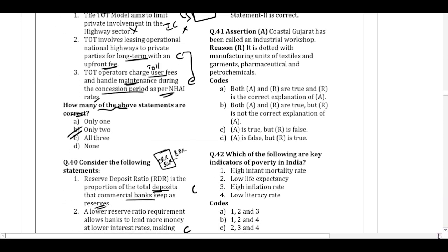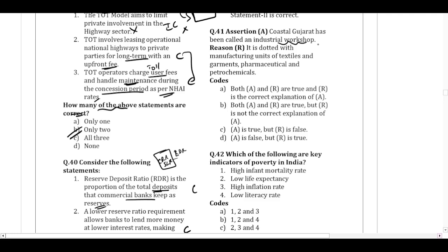Question 41. Coastal Gujarat has been called an industrial workshop. The reason is that it is dotted with manufacturing units of textiles, garments, pharma, and petrochemicals. So coastal Gujarat is indeed known as the industrial workshop because of the various kinds of industries which are there.